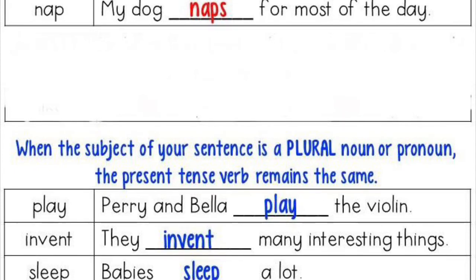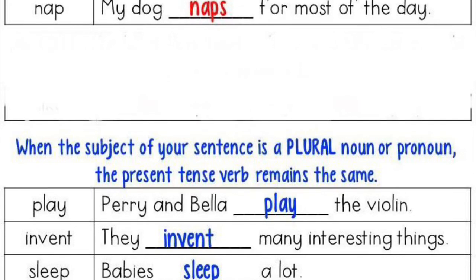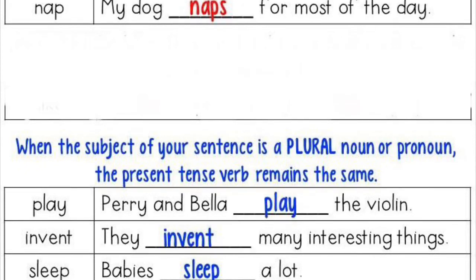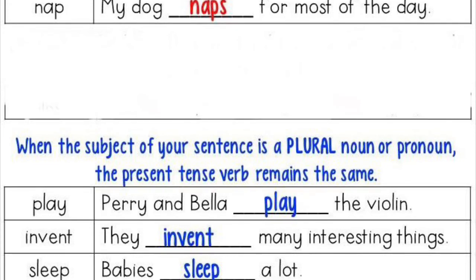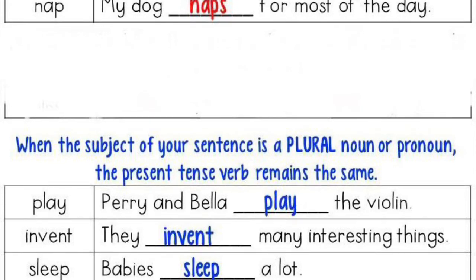So we do not add s here. The present tense verb remains the same as given. If you look at the left side, the verbs play, invent, sleep, you will notice they remain the same in the sentence also, because the subjects are plural, more than one.